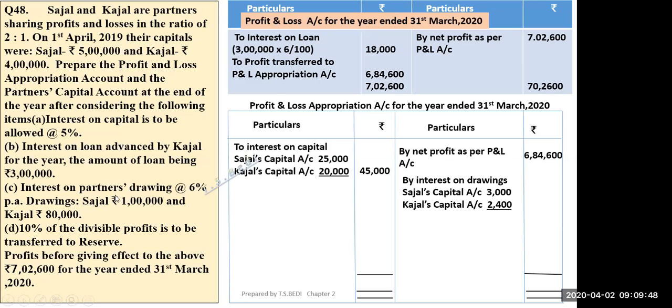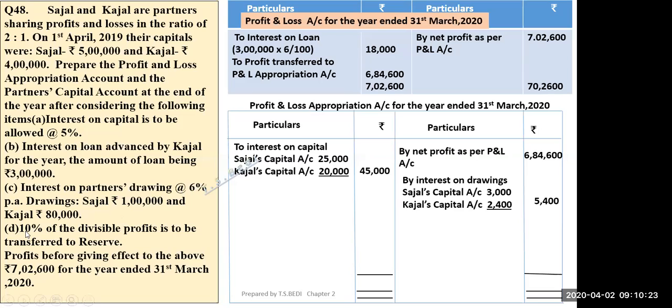Beta, I told you the chart yesterday: interest on partners' drawings when there is no time period given. When no time period is given, always take the time period as 6/12. So what I have done: 1 lakh into 6/100 into 6/12. That's why I got 3,000. And 80,000 into 6/100 into 6/12. If the time period is not mentioned, then we always take 6/12. Is it clear? So by interest on drawings, Sajal's capital and Kajal's capital total 5,400.